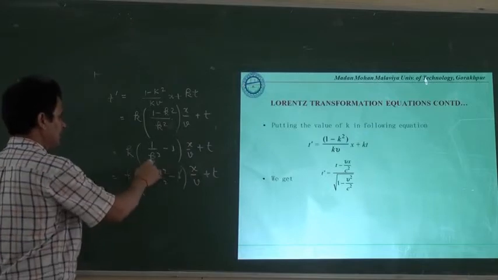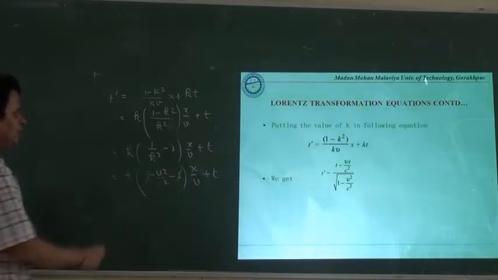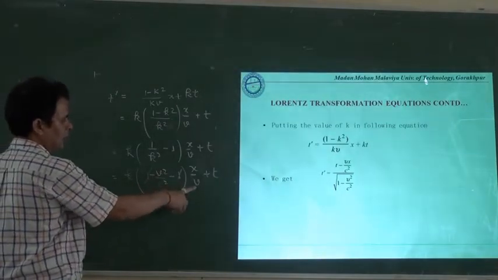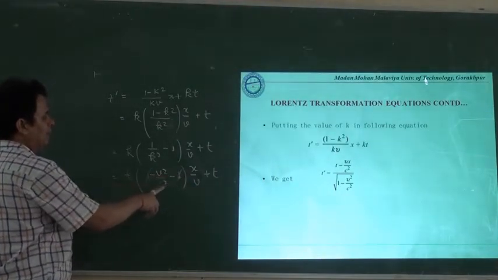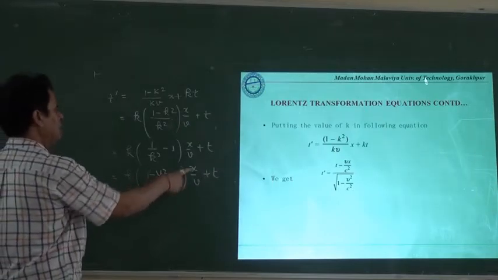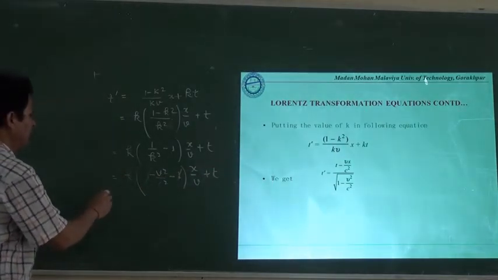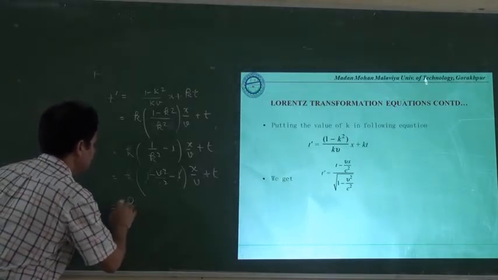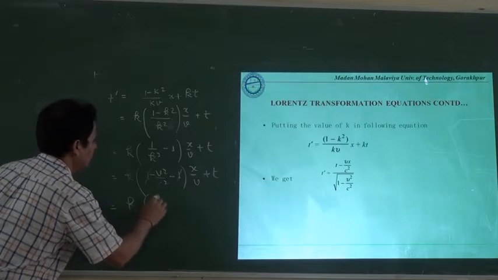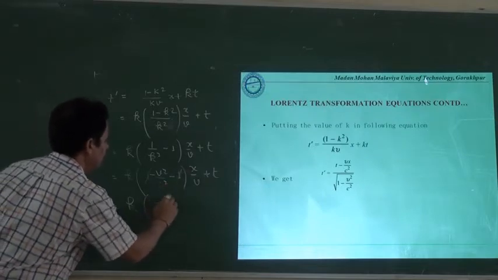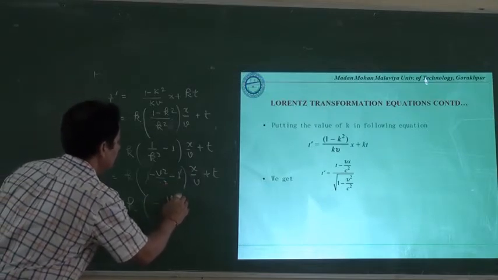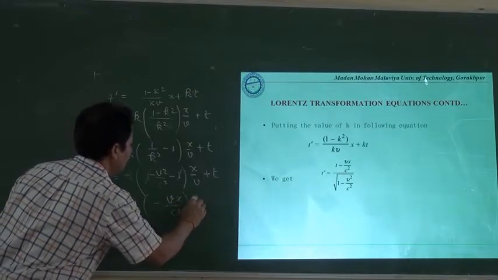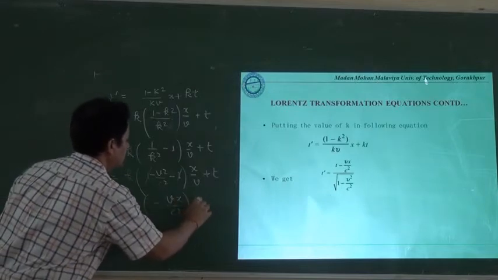Obviously the 1 and 1 will cancel each other, the minus sign will remain, one power of v will be cancelled out by this v, and x will be retained as such. So we will have k times, with a negative sign, vx upon c square, and here we have plus t.